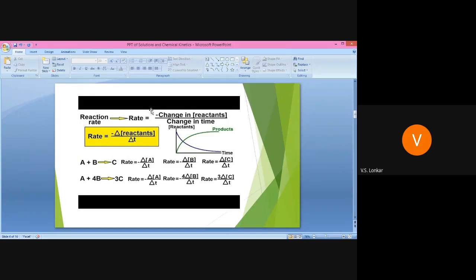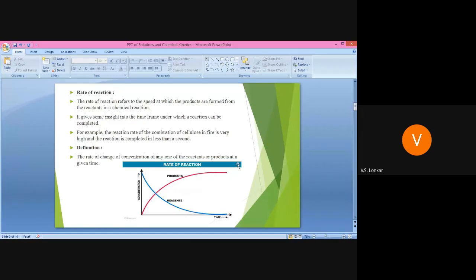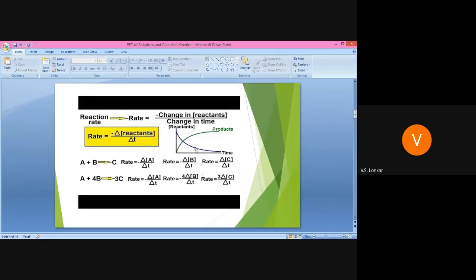Rate of reaction is the rate of change of concentration of any one of the reactants or products per unit time. That is known as the rate of reaction. Just remember, whenever you write the concentration of a reactant, use the negative sign, and whenever you write the rate of reaction regarding the product, use the positive sign.